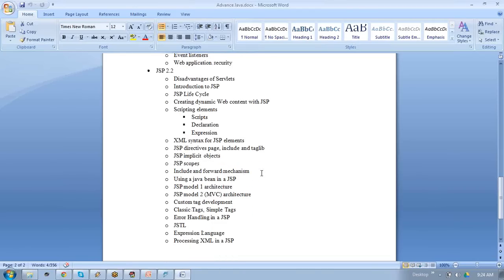JSP is not a replacement of servlets, right? It's one kind of replacement, but not full-fledged. When you ask about the framework concept, like Struts, we will use JSP and at the same time servlets also. Both we have to use. There is no replacement of servlet by JSP or JSP by servlet. Each and every concept has its own functionality, its own advantages and disadvantages.